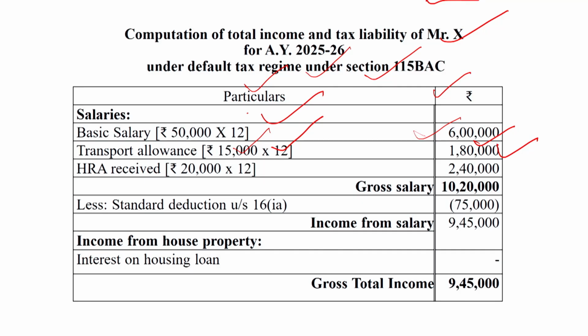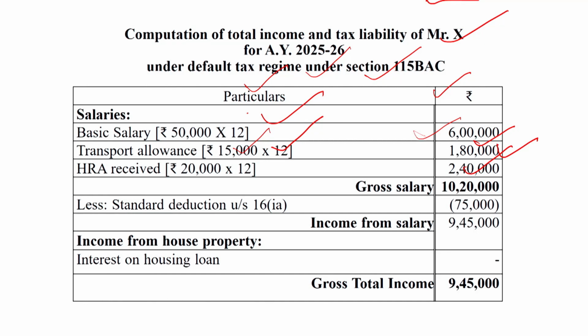If the assessee is living in his own house, or in his parents' house or a relative's house where no rent is paid, then the entire house rent allowance will be taxable under section 10(13A).